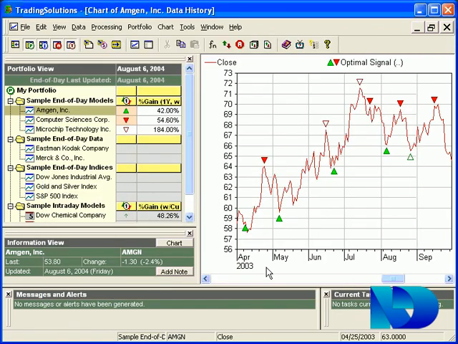Given an optimal signal, we can now use neural networks to predict what the best action is to take right now, based on what we know about the market. The important thing to remember is that since the optimal signal looks into the future, it cannot be used directly for trading. It is only intended to be used for training neural networks.